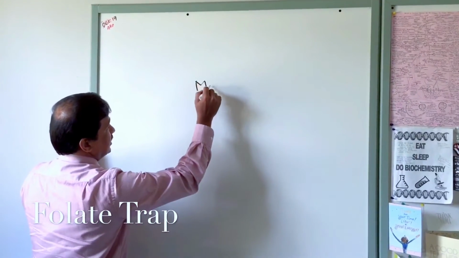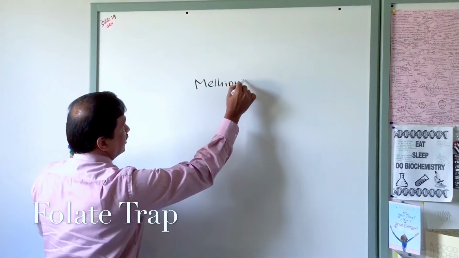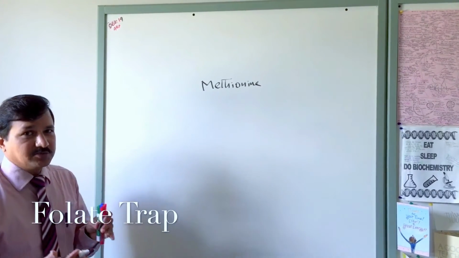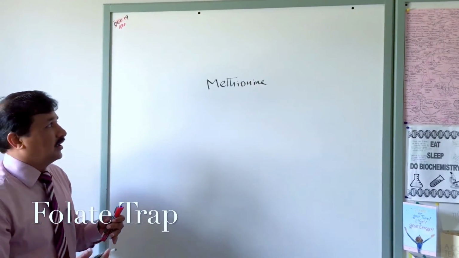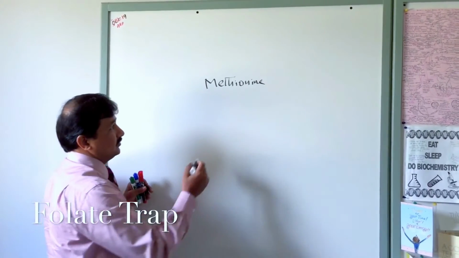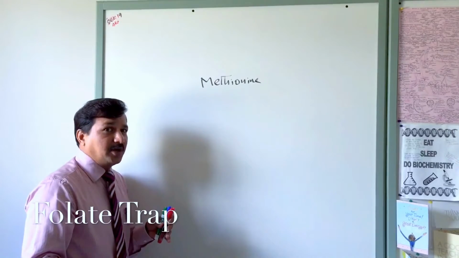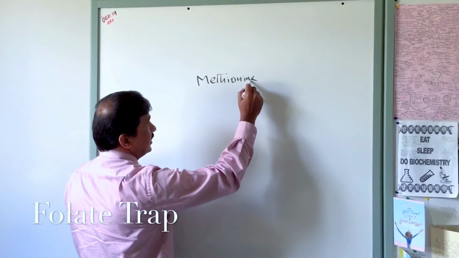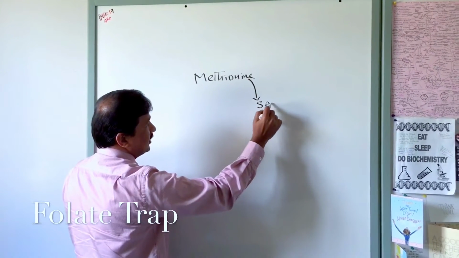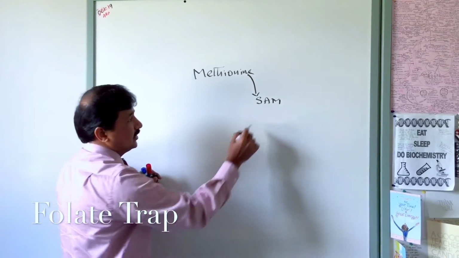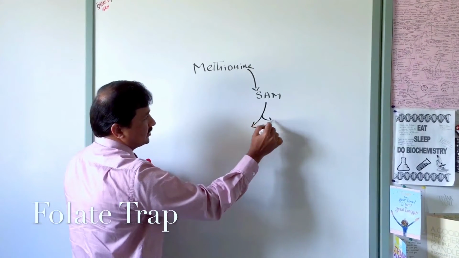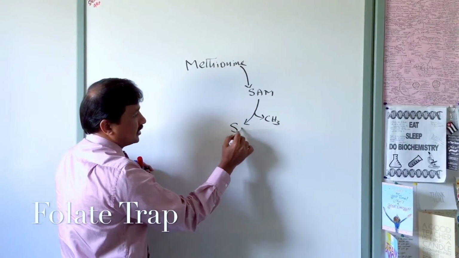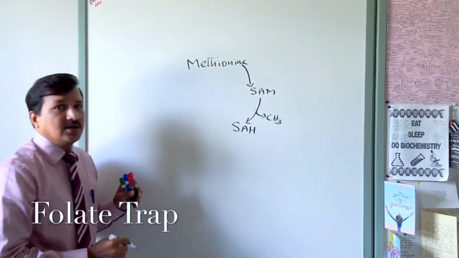So methionine is an essential amino acid. As you all know, we remember essential amino acids with "PVT TIM HALL", and within that we have methionine. So we consume methionine, and methionine will undergo metabolism within our body. It will become part of a polypeptide chain, and also it will undergo other metabolic fates. One of the metabolic fates of methionine is conversion to S-adenosyl methionine, which participates in methylation reactions where a methyl group is donated, and once the methyl group is donated, S-adenosyl methionine is converted to S-adenosyl homocysteine.